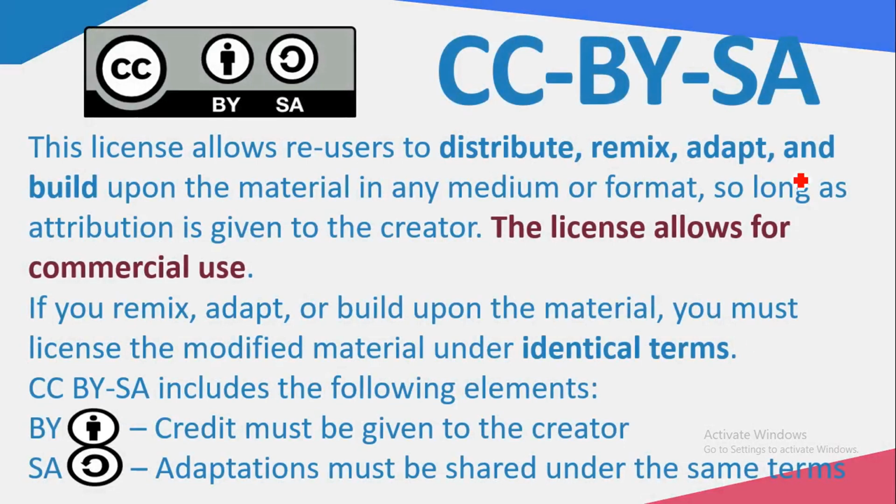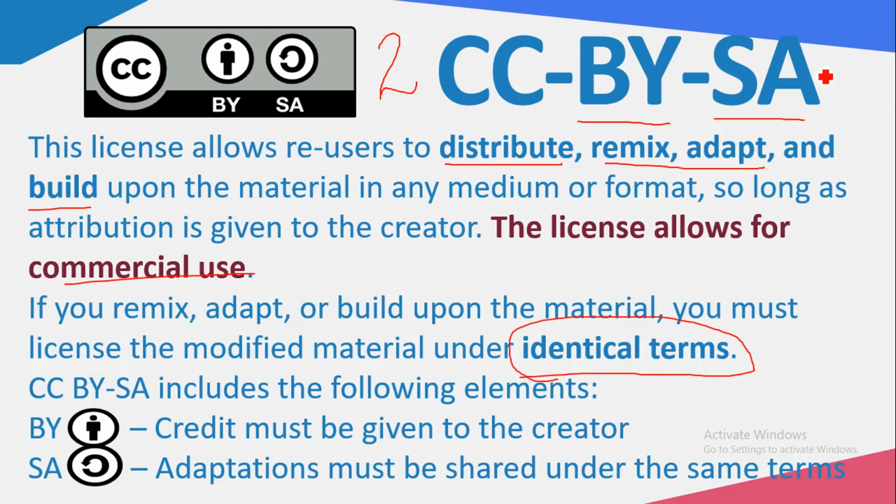If you talk about the second license, it is the CC BY with SA. That is, you need to give the credit and it should be share alike. It means it should fall under the same category. So this allows you to distribute, remix, adapt and build upon the material in any medium or format, as long as you are giving the attribution to the creator. It allows you to do the commercial use. If you are remixing, adapting and building upon the material, you must license the modified material under the identical terms. So share alike means you need to give the identical terms.